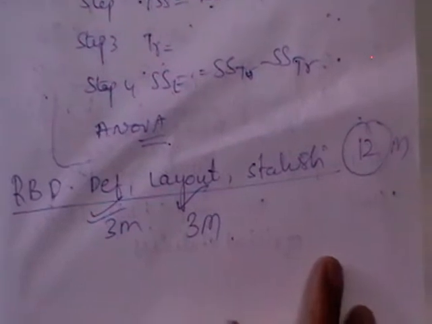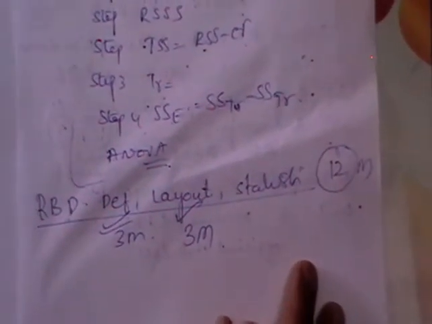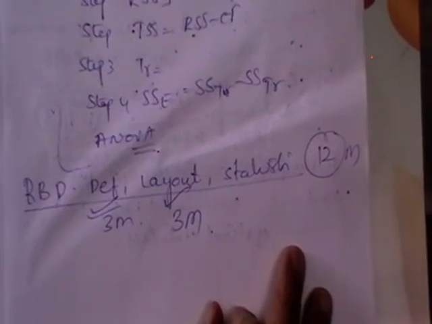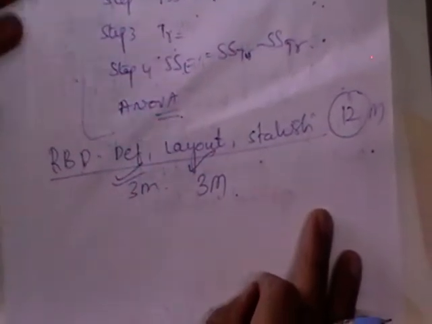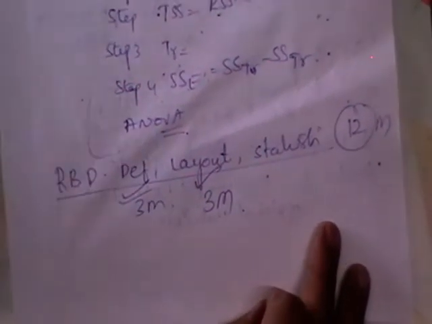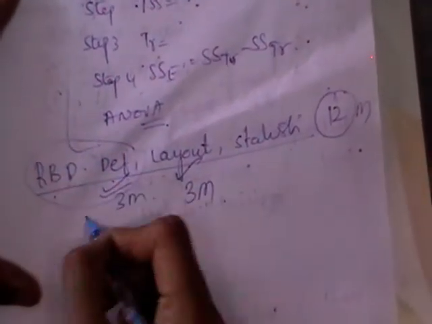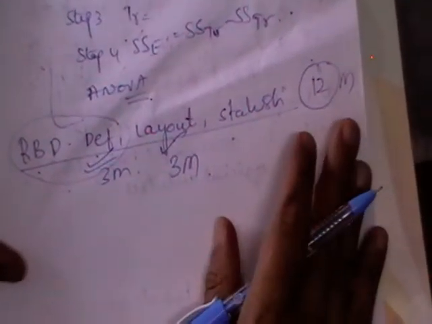Got it, girls? Means you should prepare whatever I taught in your book. You should read. Again I am repeating, you are not following any textbook. You cannot cut and paste anything there. Whatever you have in the notebook, you should read from top to bottom. Then only you can answer in a better way. Don't go for choice in your notebook itself. If you go like that, I think getting pass marks is also very difficult for you. Read all the topics, whatever I taught you. RBD definition, layout, so that if they only ask the definition, you'll get the 3 marks. Prepare in this way. Depending upon the question, you are going to break that into parts.